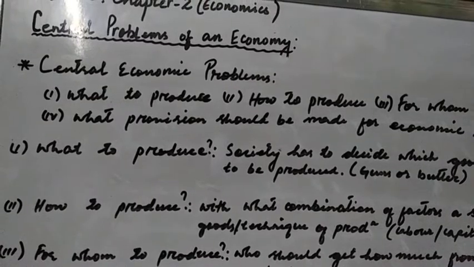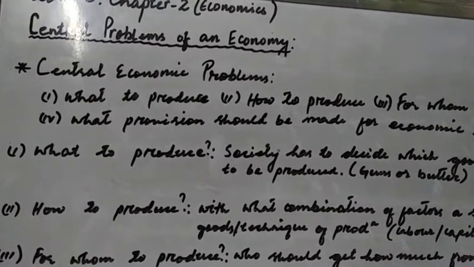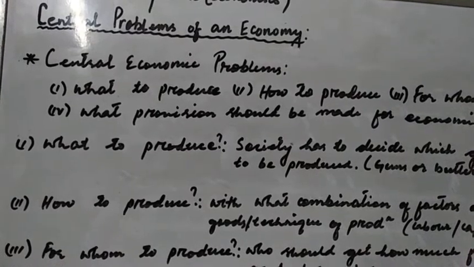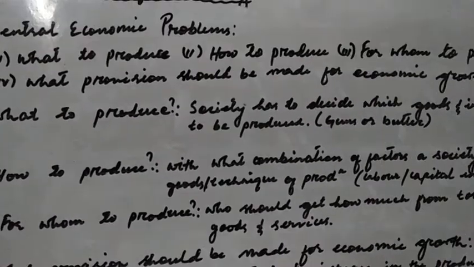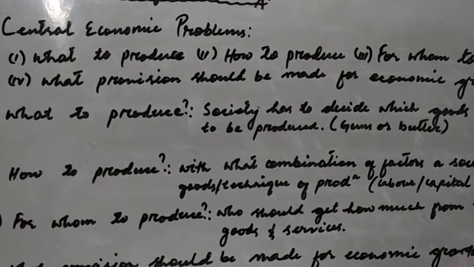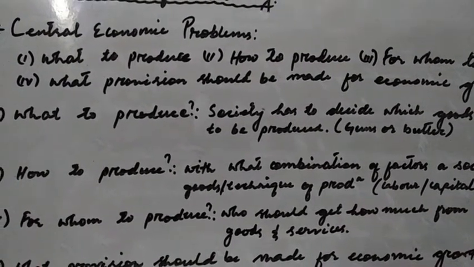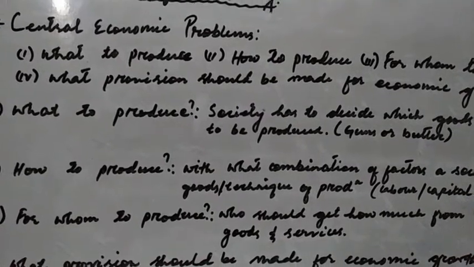In this regard, we can especially mention the choice between necessities and luxury goods. And another dimension of this choice is what amount of consumer goods and capital goods are to be produced.